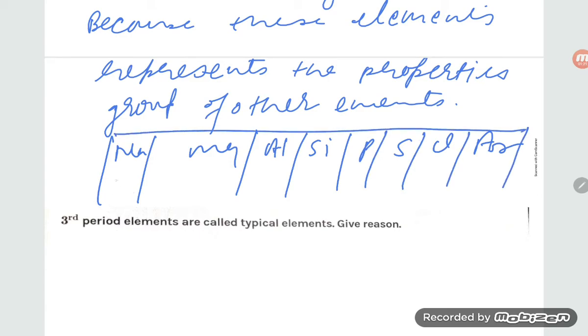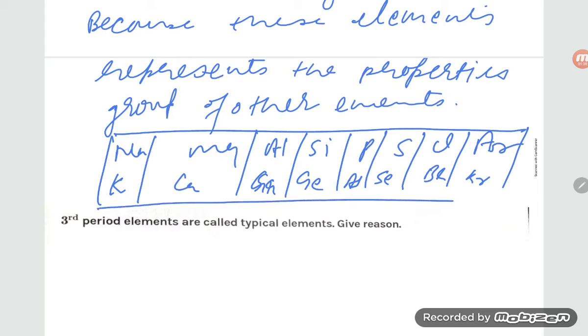Sodium has similar properties to potassium, magnesium to calcium, aluminum to gallium, and then germanium, arsenic, selenium, bromine and krypton. In this way these elements represent the properties of the other elements of the group, which is why they are known as typical elements.